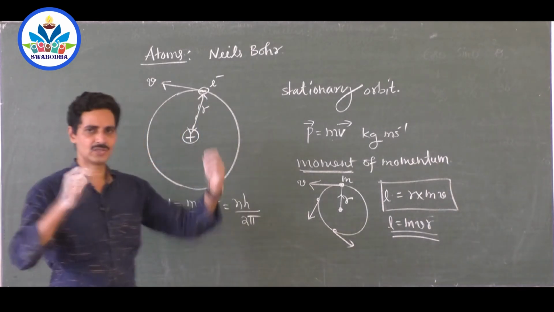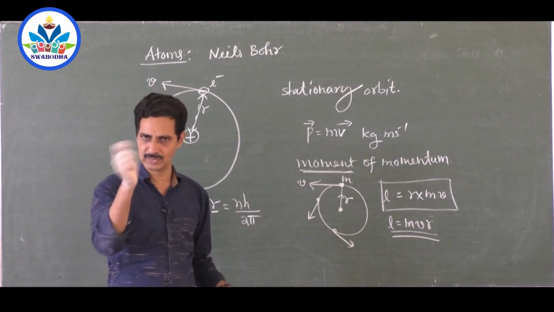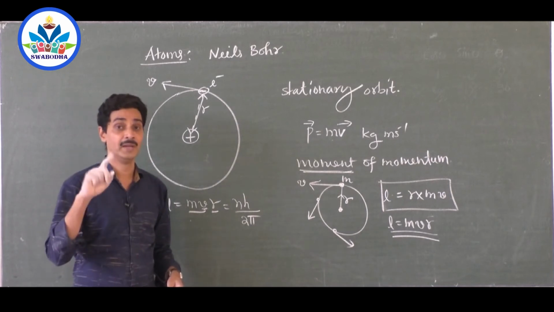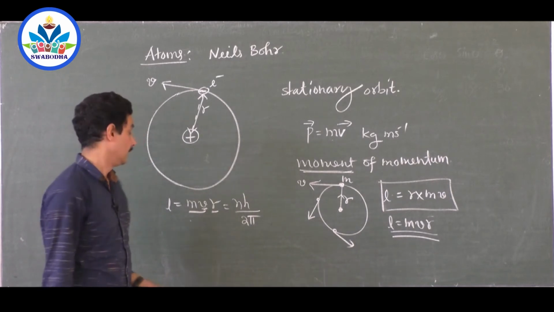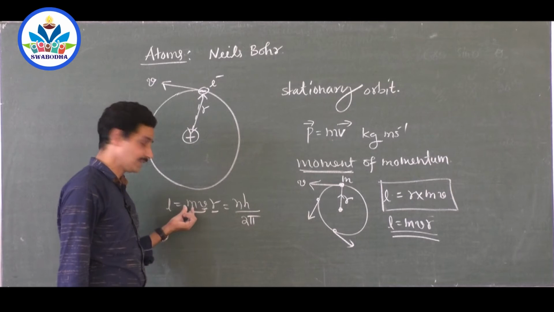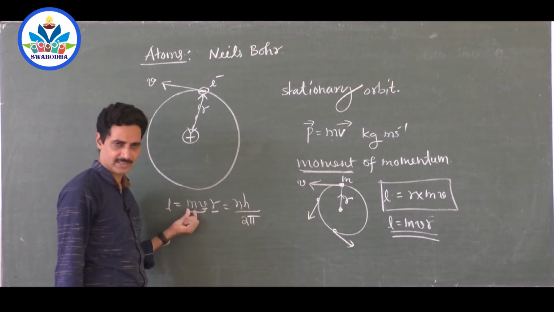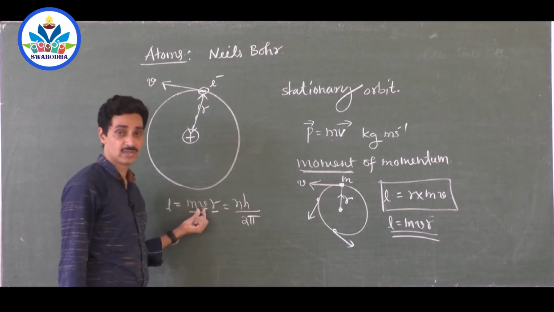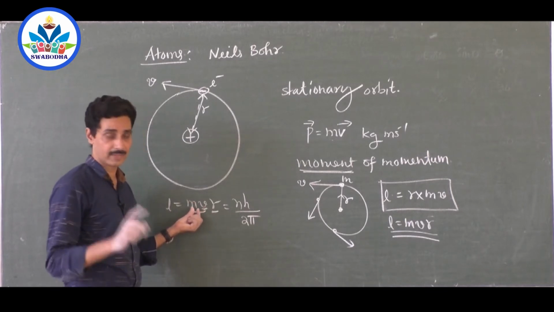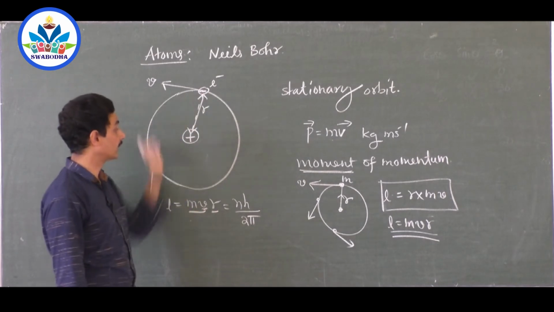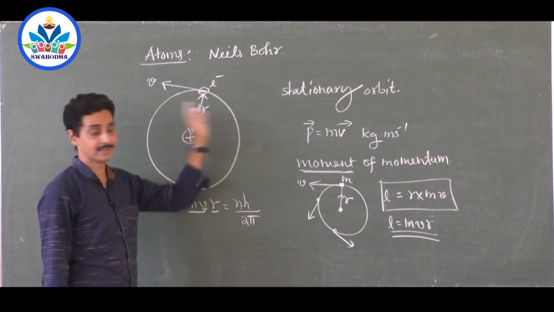For example, if you tie a stone and rotate, there should be a minimum speed with which you have to turn, otherwise it won't rotate. Otherwise gravitational force will be predominant and it will pull it back. Okay, so there is a minimum speed. Mass of electron you know, right? Mass of electron is 9.1 into 10 to the power minus 31 kg, and the velocity with which you have to turn, you fix it at a particular value, and radius you have fixed, and you want to have an electron revolving around the orbit like this.